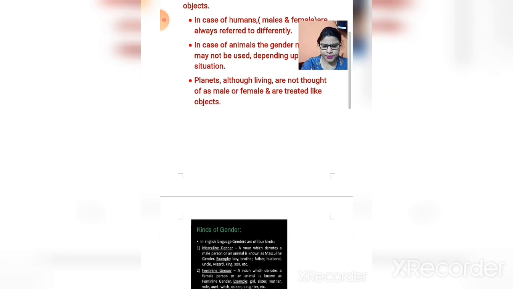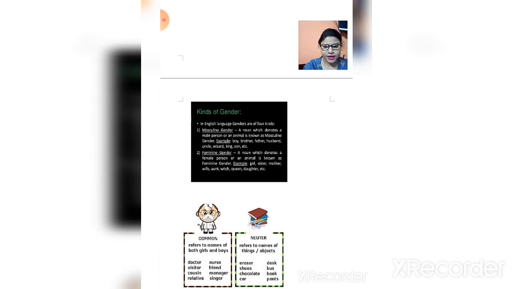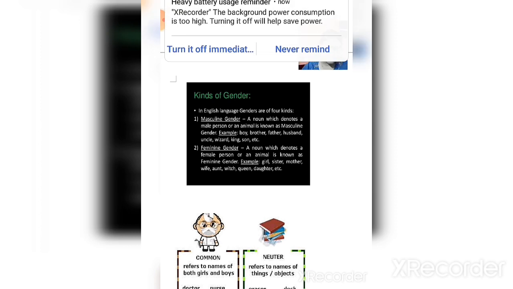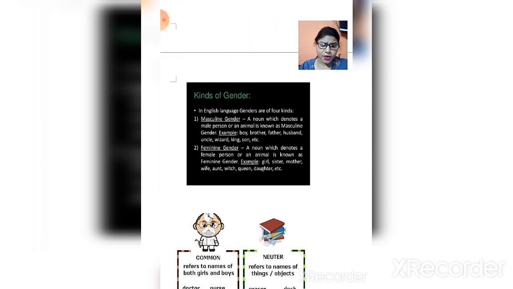Now let us look at the kinds of gender. Children, when we talk about kinds of gender, we have four kinds. One by one we will be studying them. So in the English language, genders are of four kinds. First, masculine gender. What is masculine gender? Masculine gender is a noun which denotes a male person or animal.